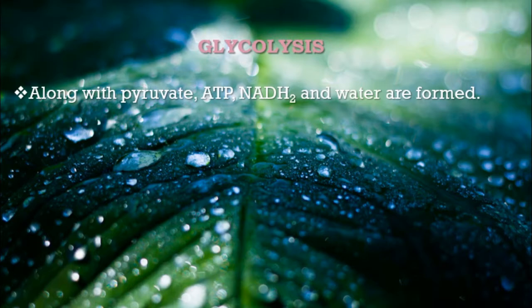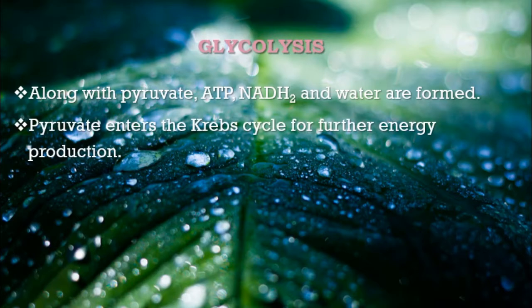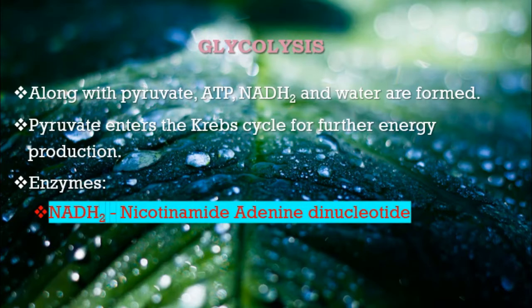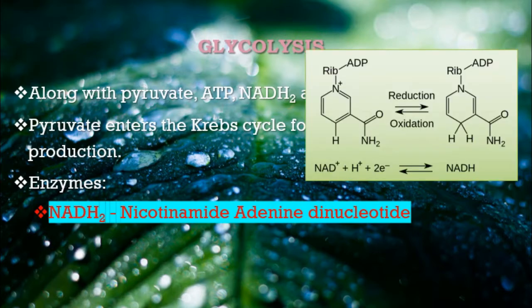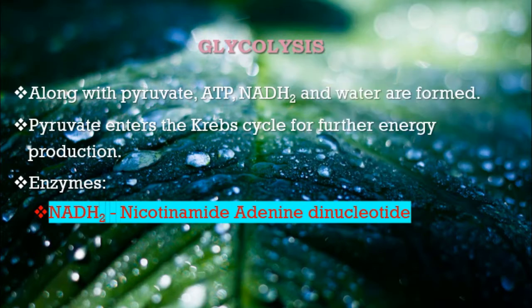So what happens by the end of the glycolysis? Along with the pyruvate, ATP, NADH2 and water molecule are formed. So the formed pyruvate enters the next step, that is Krebs cycle, for further energy production. The enzymes involved in these processes are NADH2, which is nicotinamide adenine dinucleotide. You can see the structure of NADH2 and